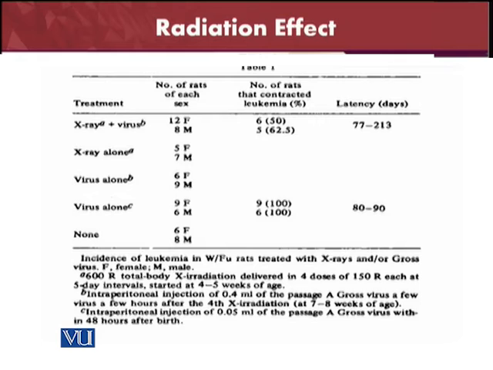The dose was about 0.4 ml of the passage gross virus a few hours after the 4th X radiation, at about 7 to 8 weeks of age. The C is for the intraperitoneal injection of 0.05 ml of the passage gross virus within 48 hours after birth.